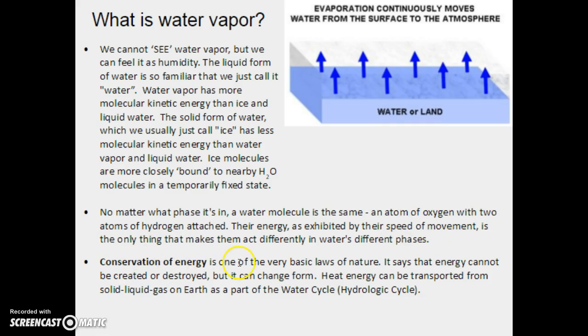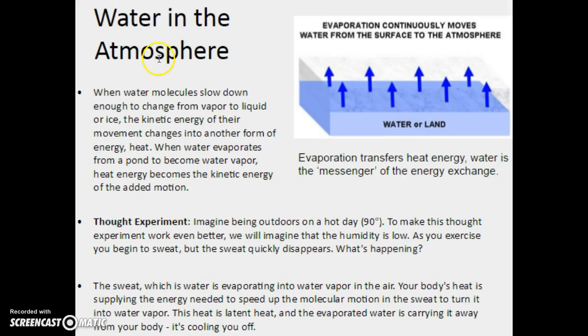So conservation of energy is one of the very basic laws of nature. It says that energy cannot be created or destroyed, but it can change form. Heat energy can be transported from solid to liquid to gas as a part of the Earth's water cycle, or the hydrologic cycle. So when water molecules slow down enough to change from a vapor to a liquid, or even ice, the kinetic energy of their movement changes into another form of energy, heat. When water evaporates from a pond or a body of water to become water vapor, heat energy becomes the kinetic energy of the added motion of the water vapor itself.